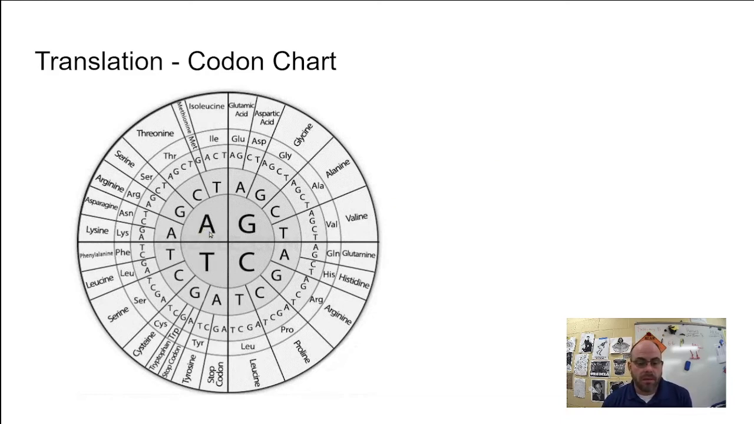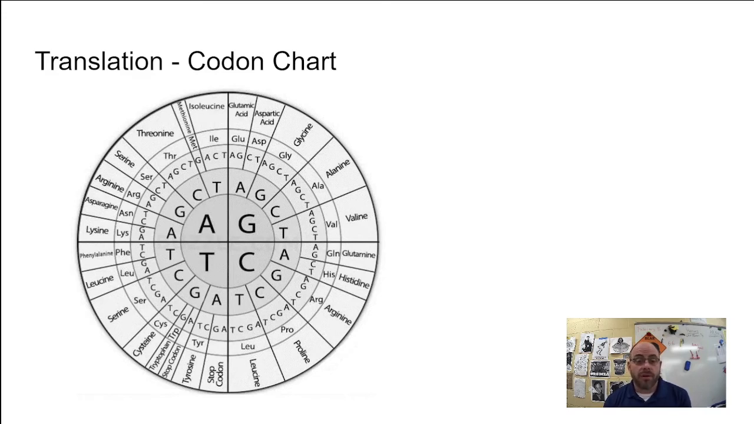A, U, not T. I just noticed this. And G. There should be U's here, but it's okay. AUG, which is methionine, which is a start codon. Right? AUG is the start codon, and every time you see it, it's going to code for a met, or methionine, but it's always the first codon of a gene. Every time. It's called the start codon.